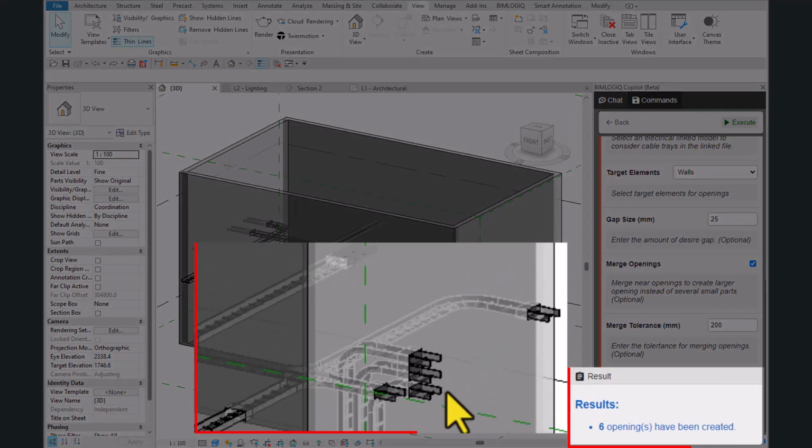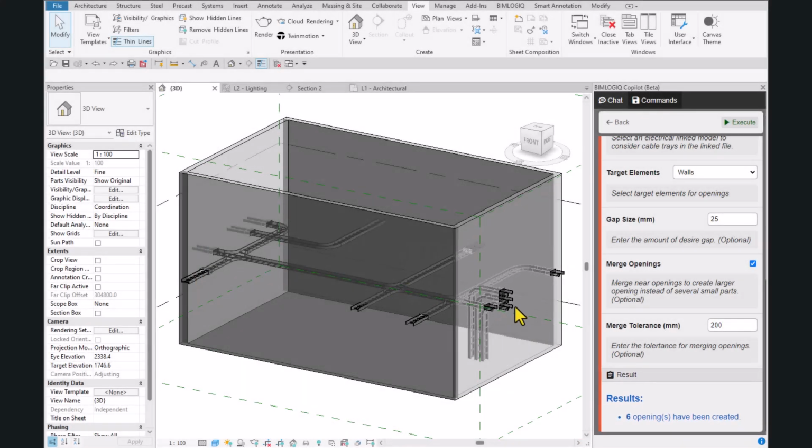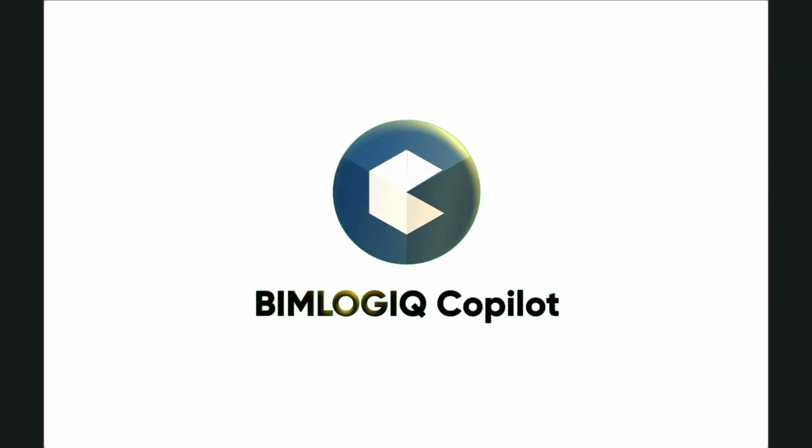With the BIMLOGIQ public command Cable Tray Opening, creating openings has never been easier. Thank you for watching, and happy designing.